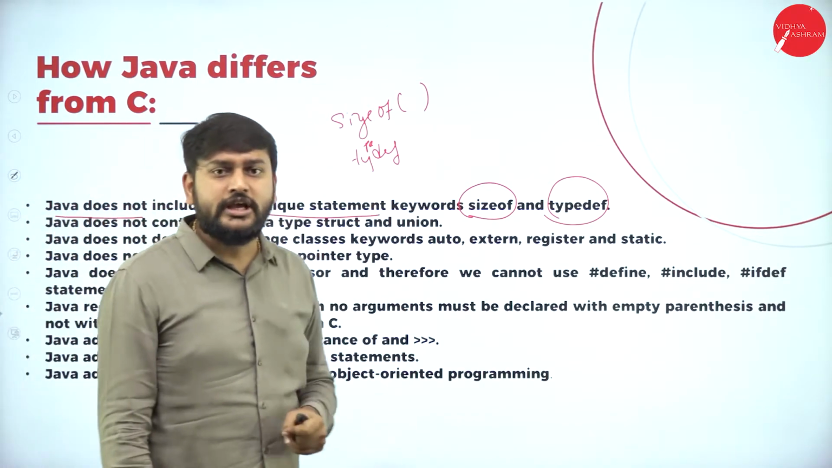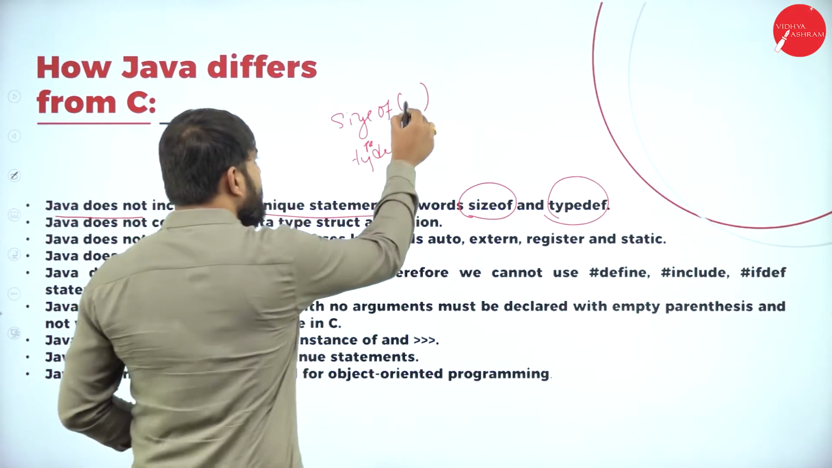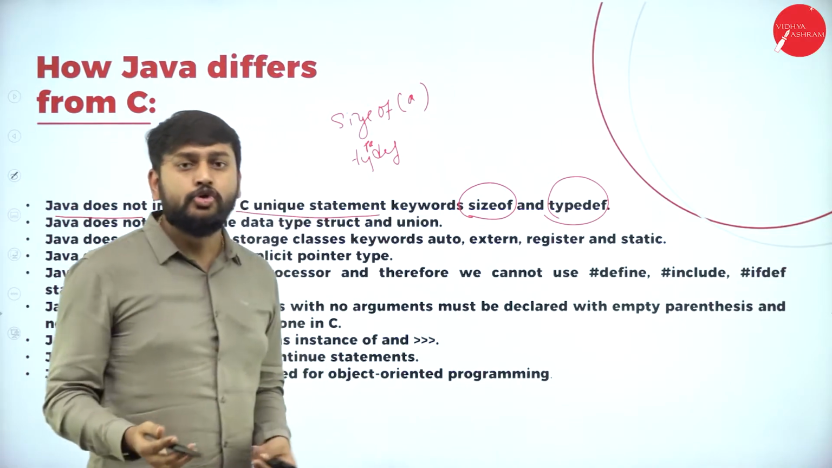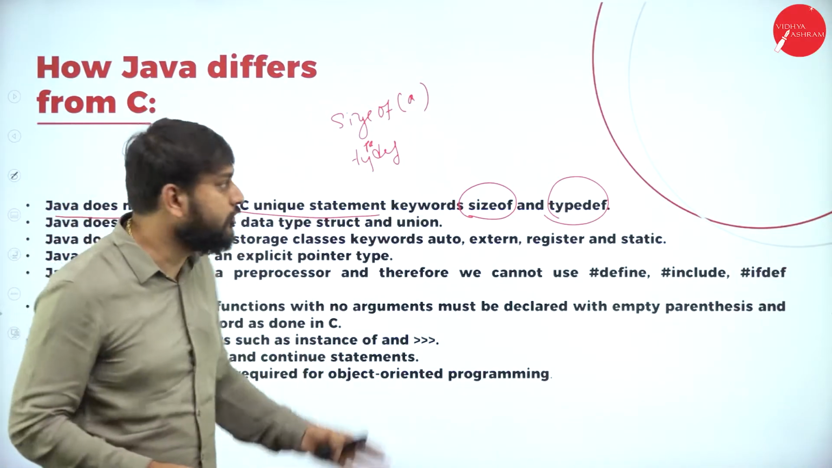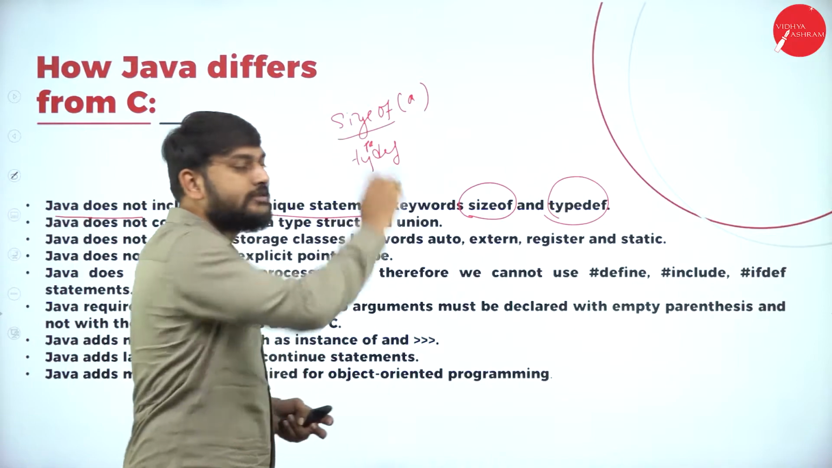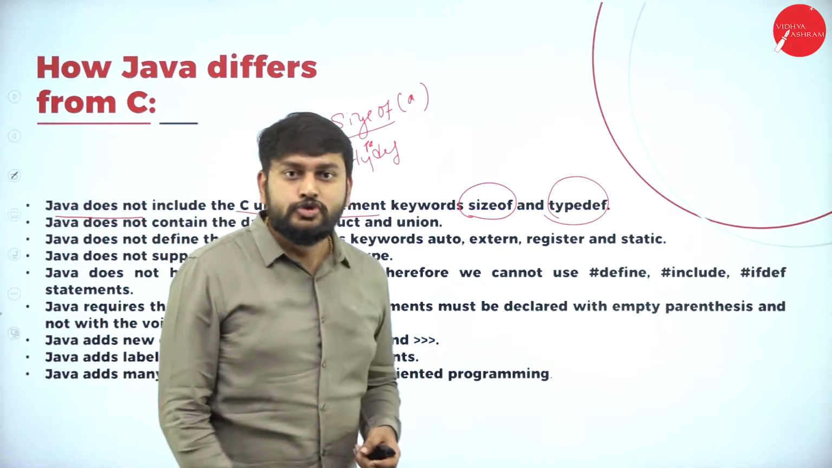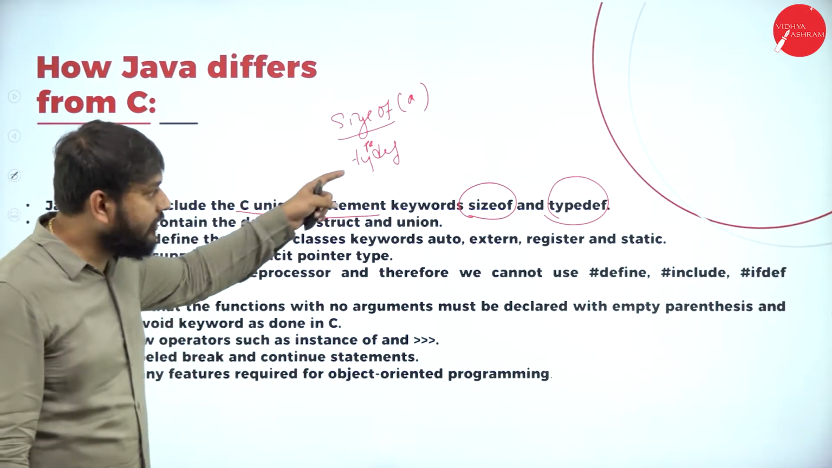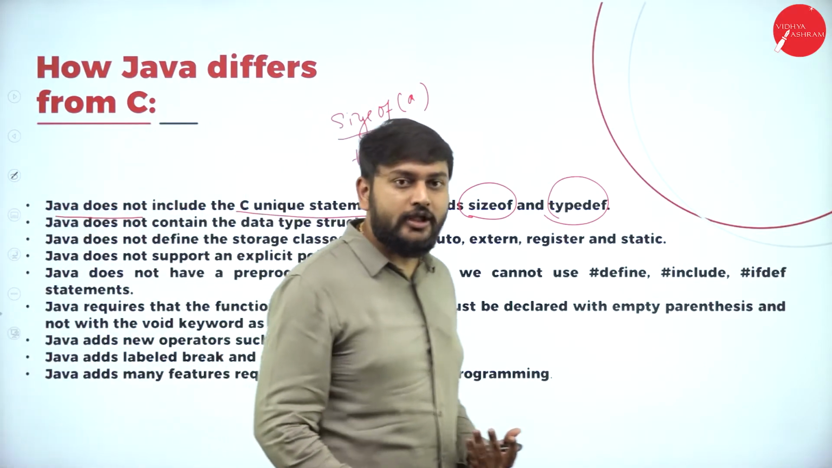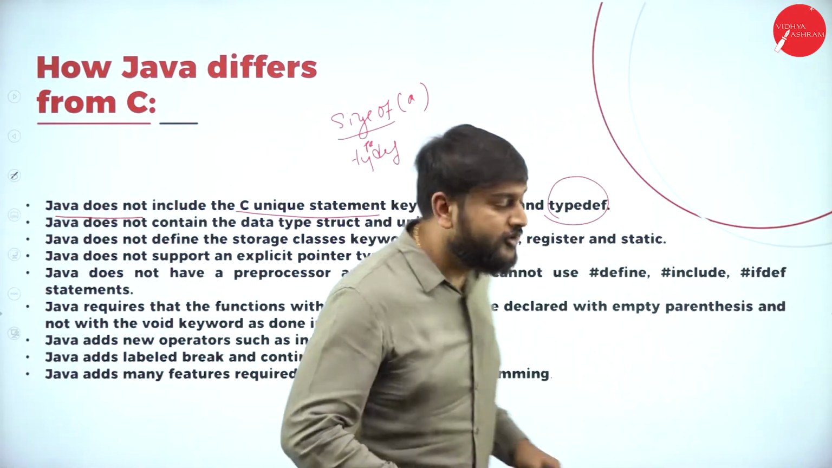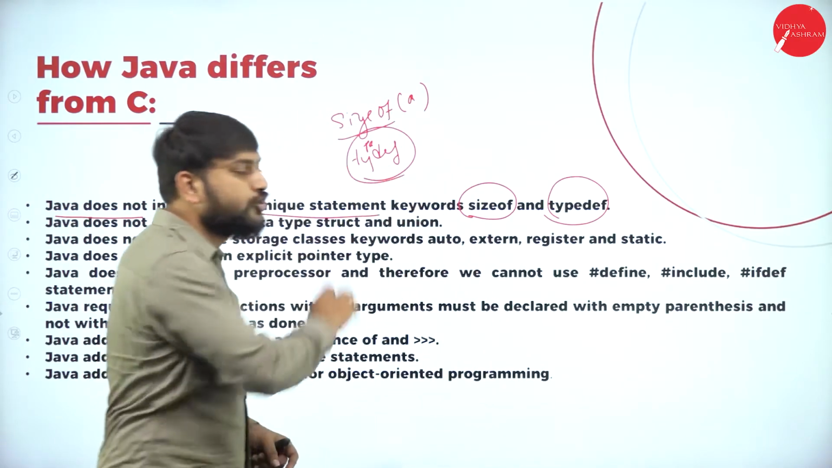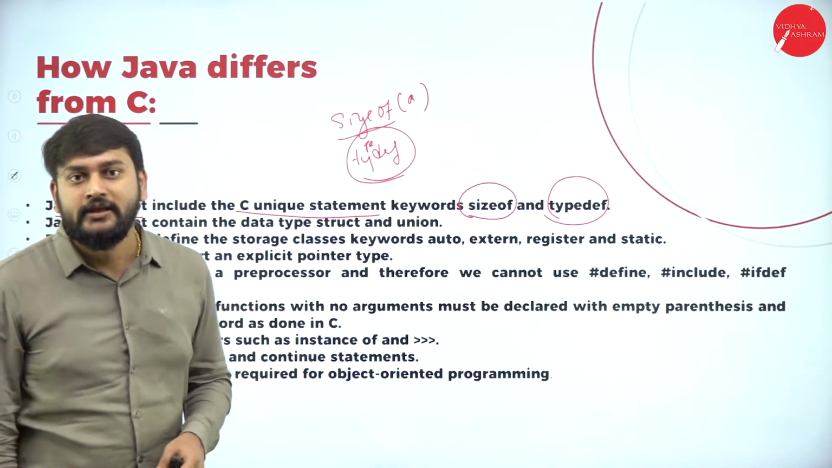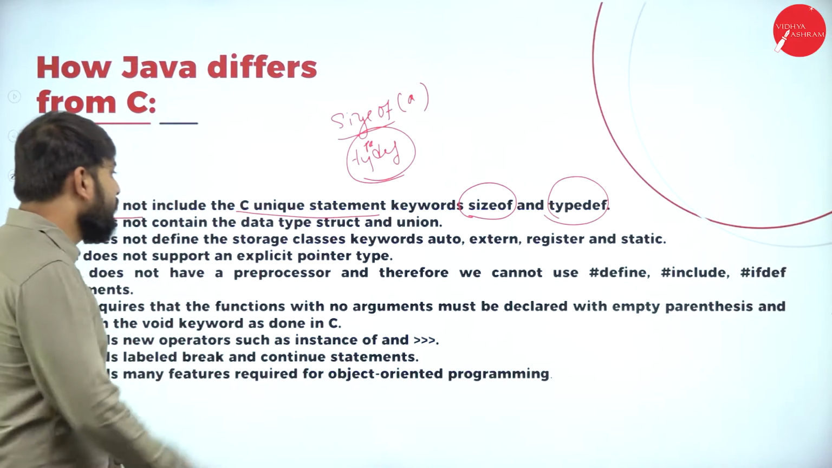Let me speak about sizeof. If I write A, A is the operand. To know the size of the operand, we used to use the sizeof function. That is not there in Java. In the same way, I can create my own type, a user-defined type, with the help of typedef. That is also not there in Java. That's what you need to remember. That is the first point.